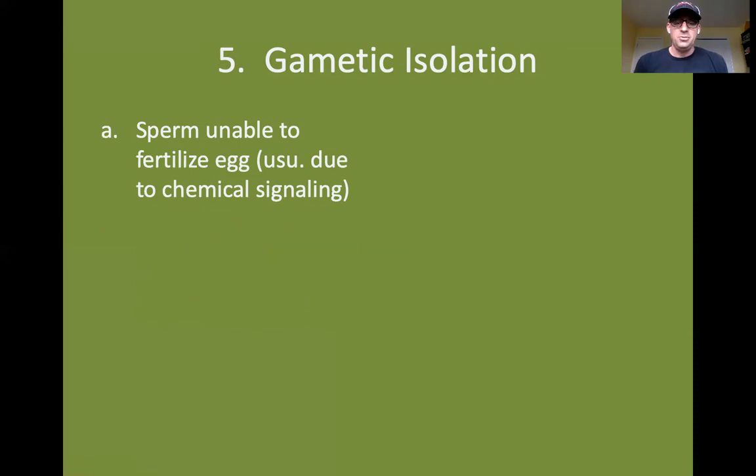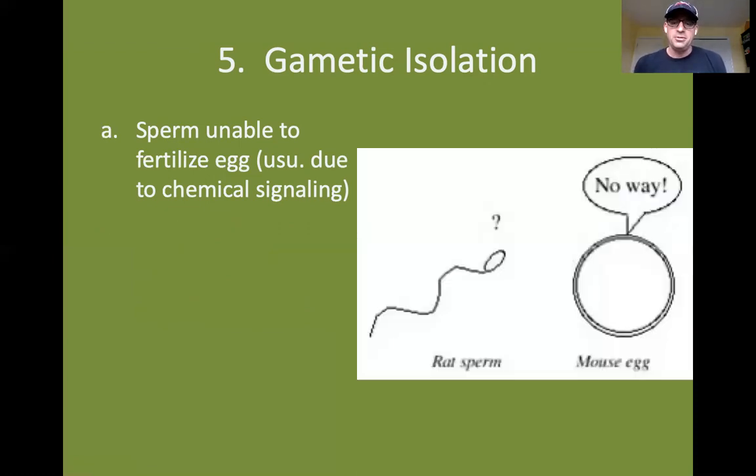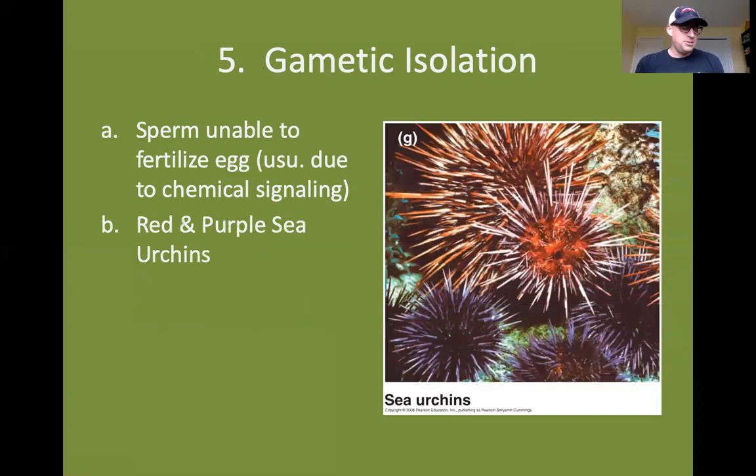So the members of the different species do try to come together to mate, but the sperm is unable to fertilize the egg, and that's usually due to chemical signaling. For example, we have red sea urchins and purple sea urchins, and they will release their egg and sperm into the water near each other, but they can't bind. The sperm are not drawn to the egg. There's not the right chemical signaling to draw the sperm to the egg of the different species, and so again, they remain separate species because there will be no gene flow between them.